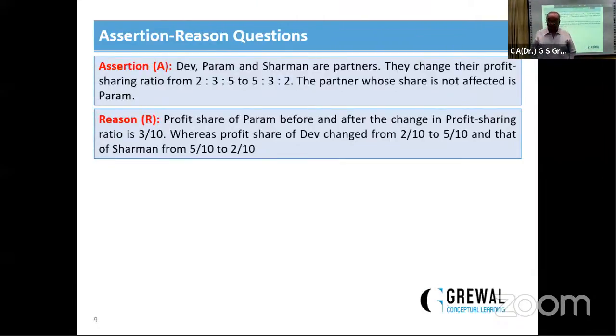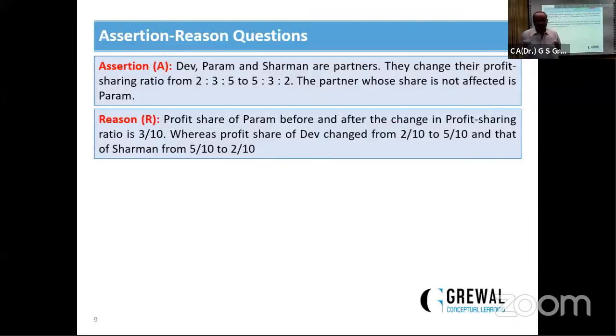Dev, Param and Sarman are partners. They change their profit sharing ratio from 2:3:5 to 5:3:2. The partner whose share is not affected is Param. The first thing to see is whether the assertion is correct.